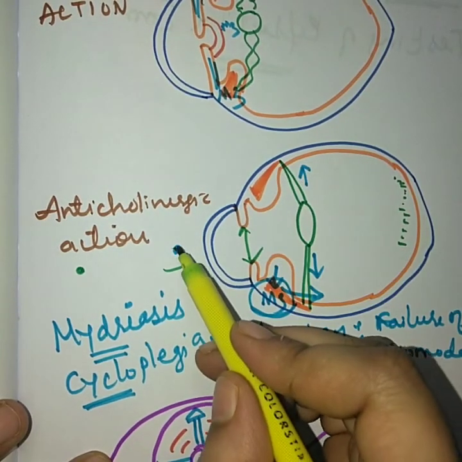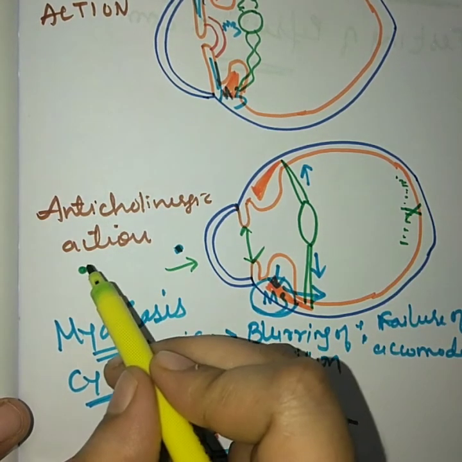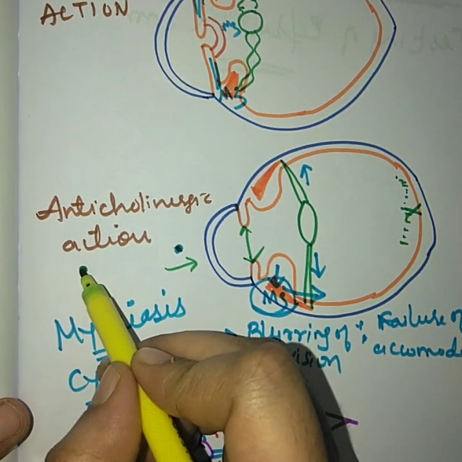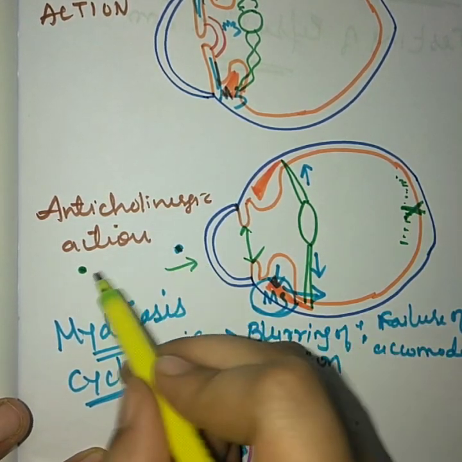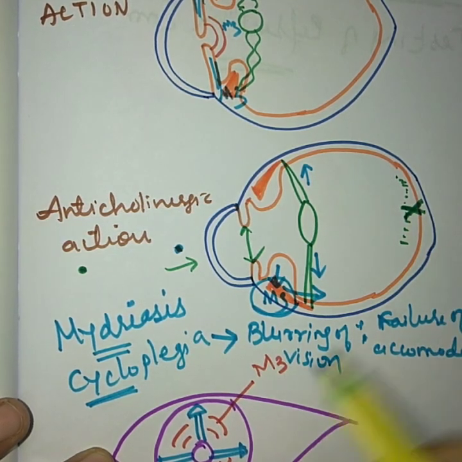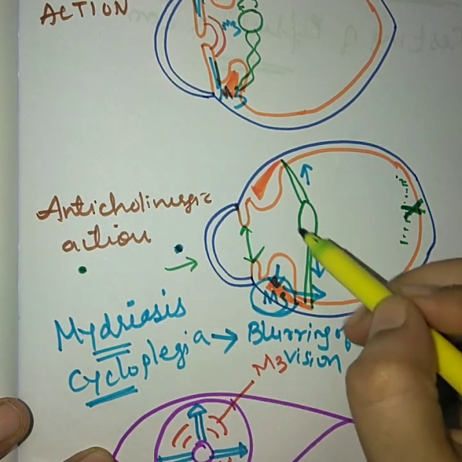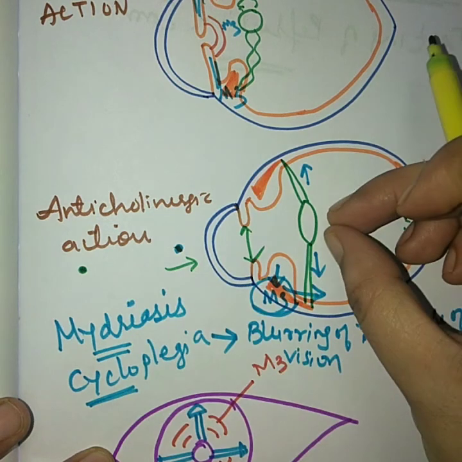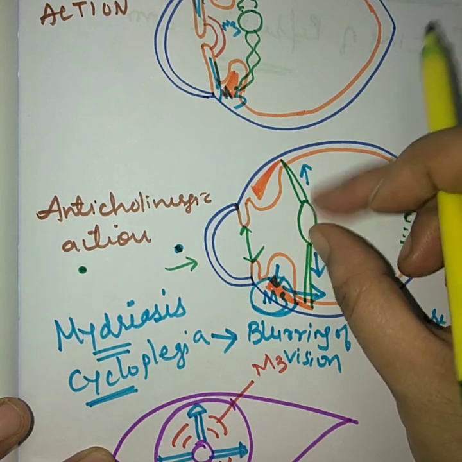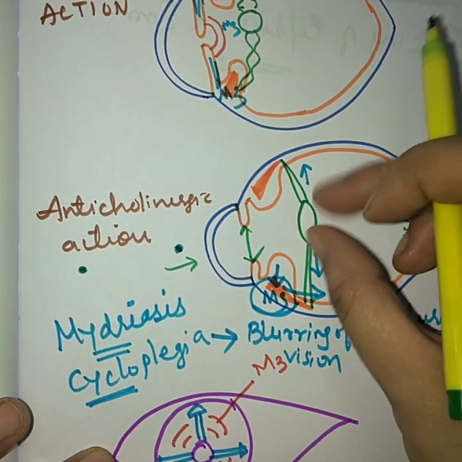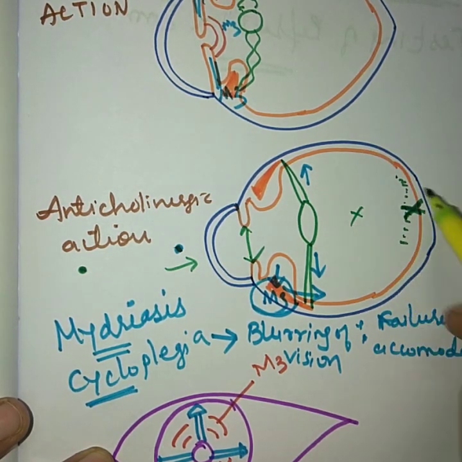Okay, and if you see a smaller object or a nearer object, the image will be falling at this particular area. When you are watching a far object or distant object also, the image will be formed at this area only. Okay, so near or far object, the images will be formed on this area of the retina only. And why this happens is because when you see a near object, the lens will become globular. When you see a far object, the lens will become stretched and flat. So all these changes, all this flexibility occurs in the lens as such. And if this flexibility is lost, that means the image will fall at this area or this area, somewhere else.